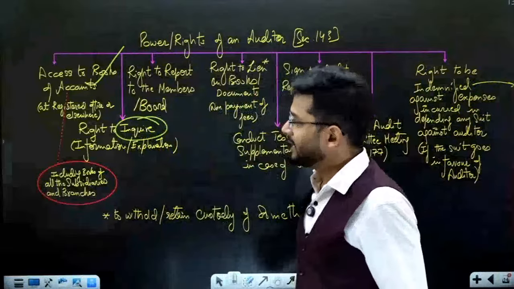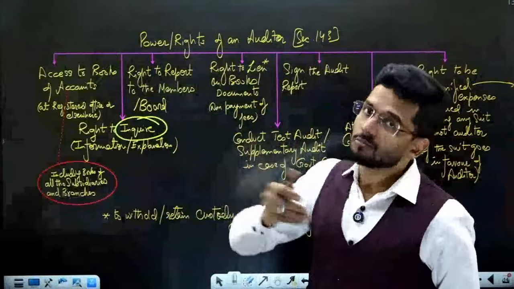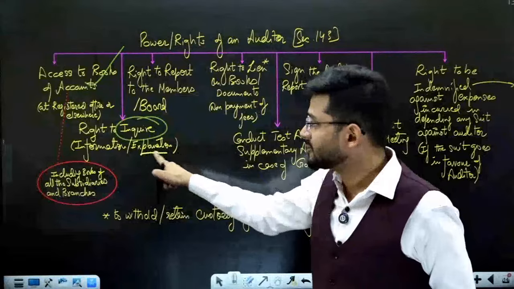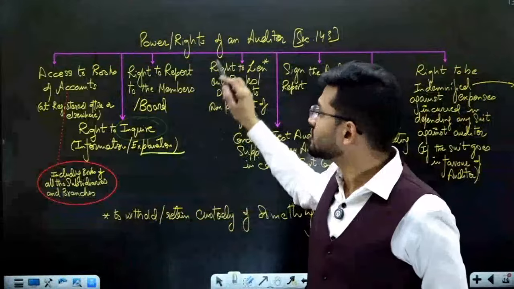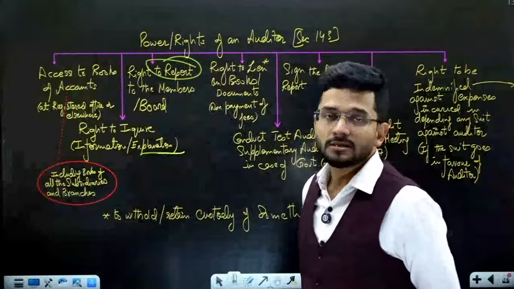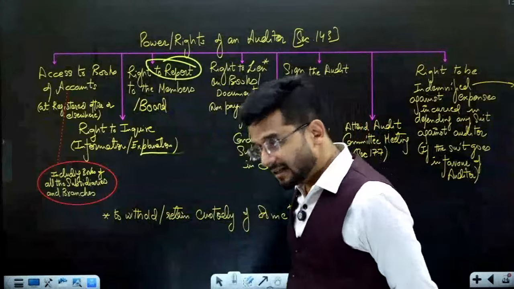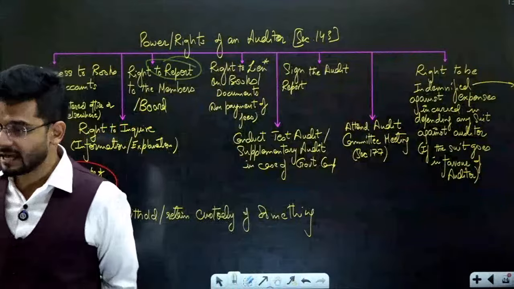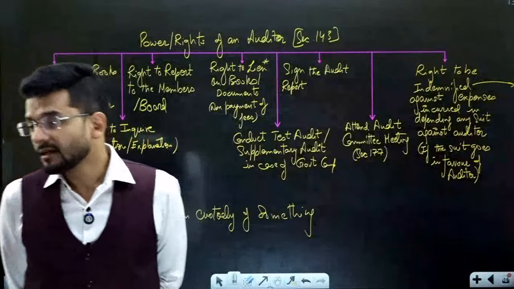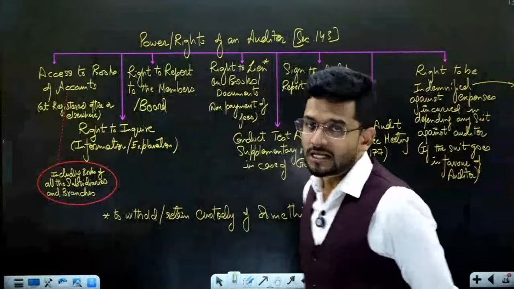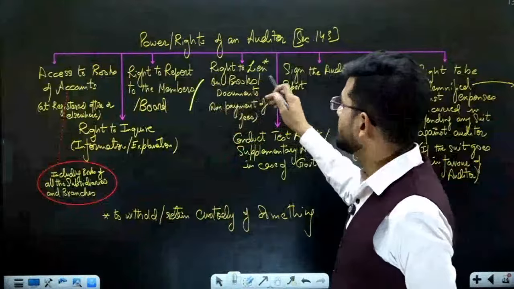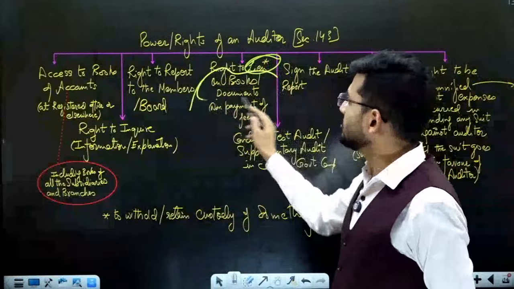He has the right to inquire. He has the right to take information about the books of accounts, about the contracts. Information and explanation is required to be given to the cost auditor. He has the right to report to the members. He has got the right that he can report to the members if any wrong thing is happening. If a wrong thing is happening, then he has got a right to write to the members of the board of directors.